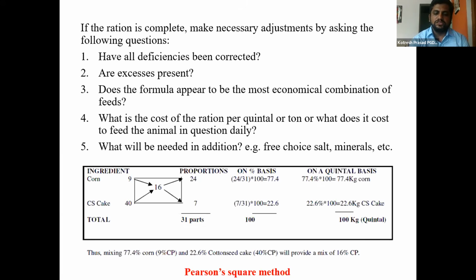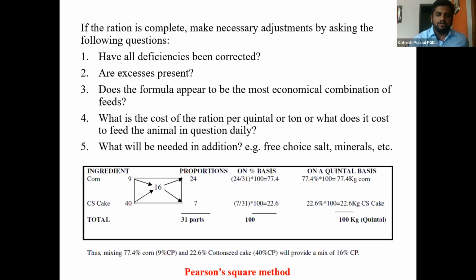So corn CP is 9, and cottonseed CP is 40. The proportions we must add are 24 and 7. Out of 100, likewise you must calculate how many parts of corn and how many parts of cottonseed cake we must include.